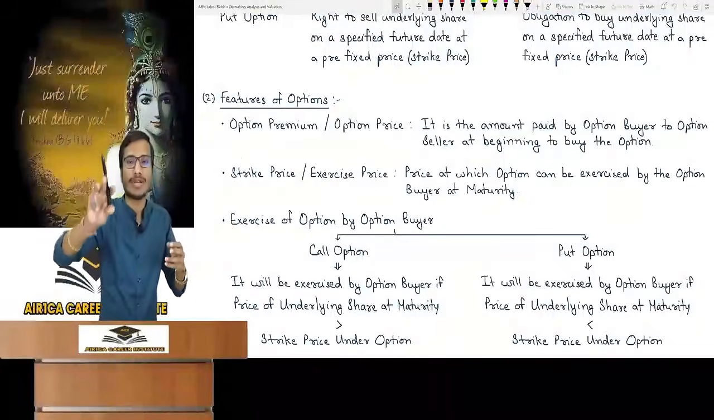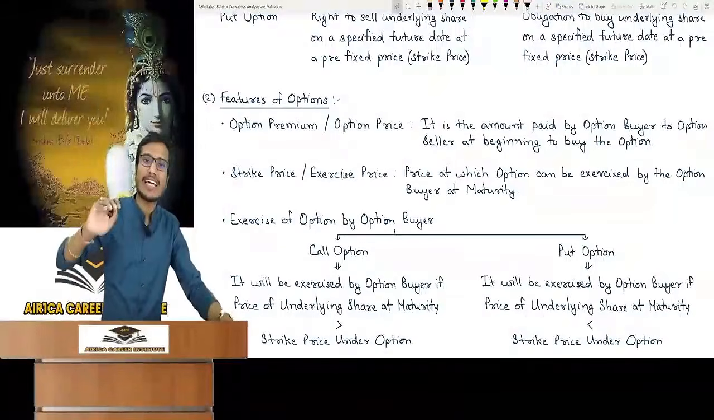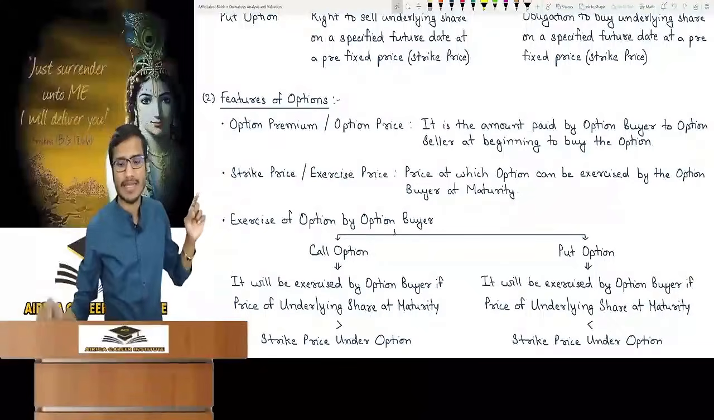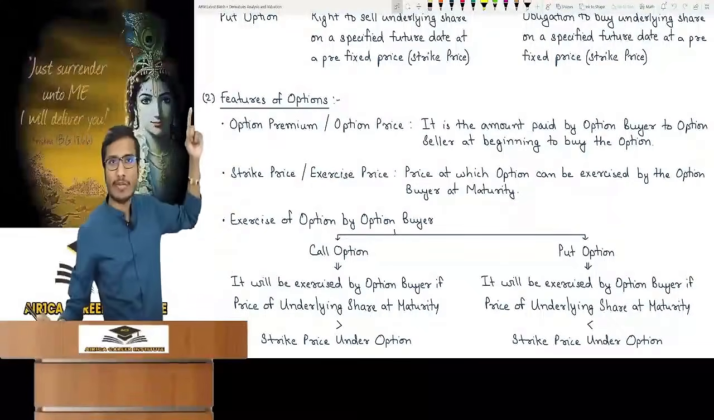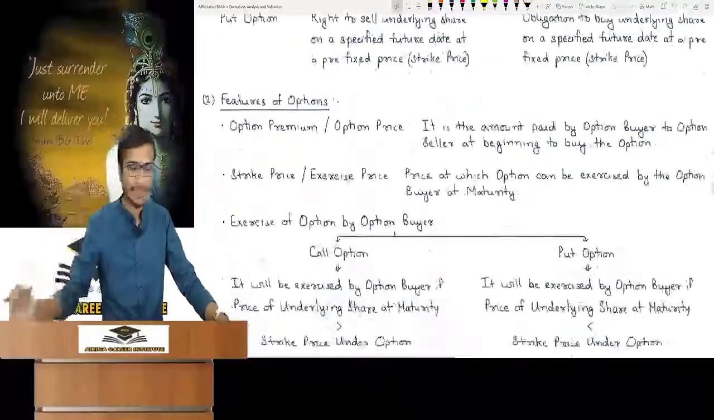That we will exercise the contract at this price or strike it. There is a right in it. So the price at which the option can be exercised by the buyer at maturity is called the strike price or exercise price, which is our prefixed price. You can see in this chart I have written strike price near prefixed price everywhere.